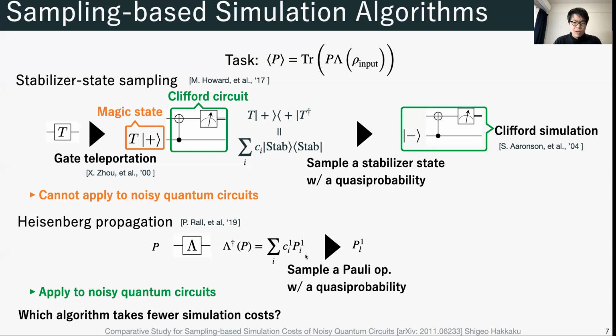Then we sample a Pauli operator with the quasi-probability based on the coefficients. Finally, we calculate the trace of a Pauli operator with the initial state. Repeating these procedures, we can get the desired expectation value. Fortunately, this algorithm can apply to noisy quantum circuits. It is unclear which algorithm takes fewer simulation costs when we extend the stabilizer state sampling to noisy quantum circuits. So we address this question.